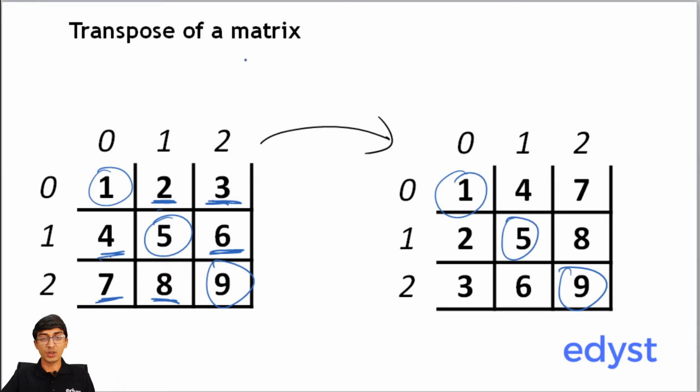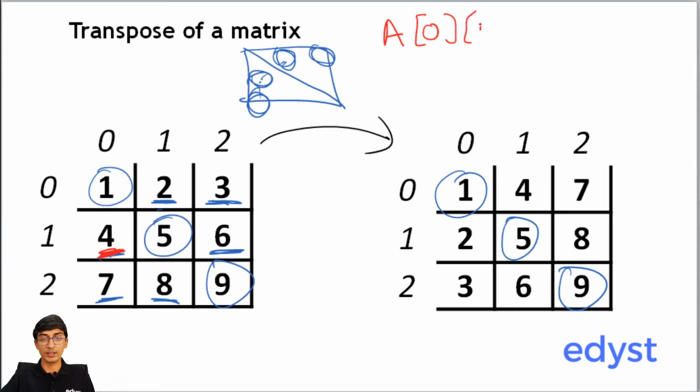That is, if I draw a matrix like this, right? This is the diagonal which remains the same. What happens here? The element here gets swapped with the element here. The element over here gets swapped with the element over here, right? So there is some correspondence about this diagonal. Let's look at this even further, okay? We have over here 2 getting swapped with 4, right? What is 2? Where is 2? 2 is at A of 0, 1. And finally, where does 2 appear over here?